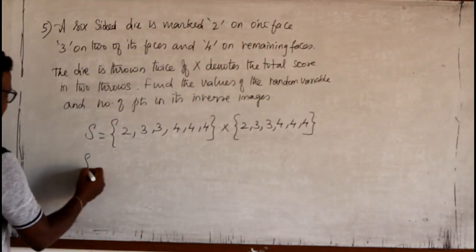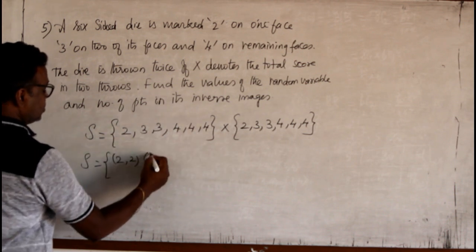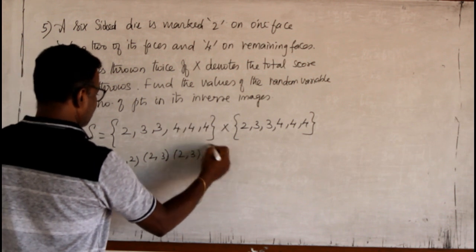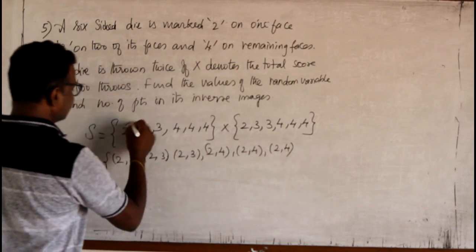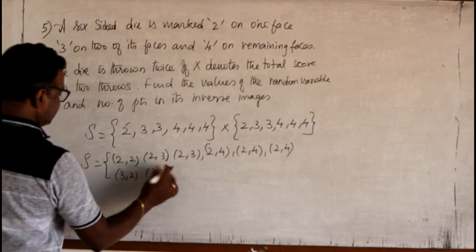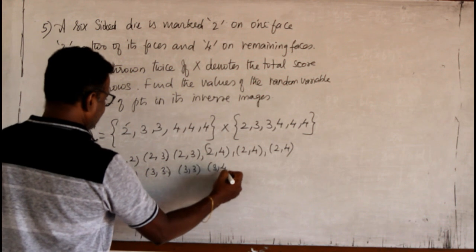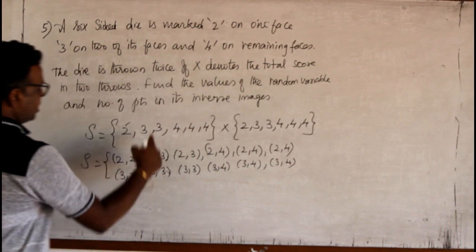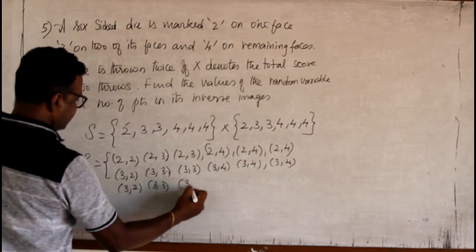Now the total sample space will be: with the first 2, we have 2,2; 2,3; 2,3; 2,4; 2,4; 2,4. Taking 3, we have 3,2; 3,3; 3,3; 3,4; 3,4; 3,4, and the same for the other 3.